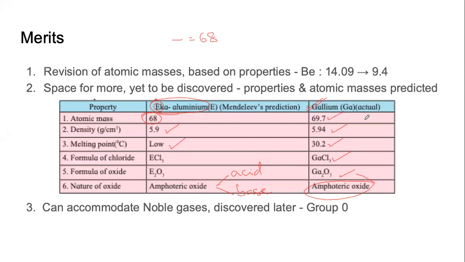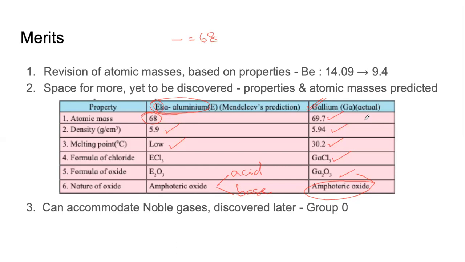There are even more merits, advantages to the periodic table that Mendeleev formed. It's very much related to point number 2. More elements were discovered, and not just one or two, a complete group of elements were discovered. They are called noble gases or inert gases. They are called noble or inert because they don't react. Their valency is 0. And it was very easy for Mendeleev to find place for these gases in his table.